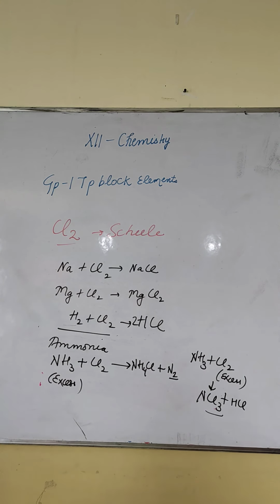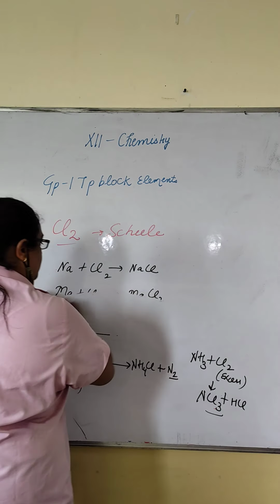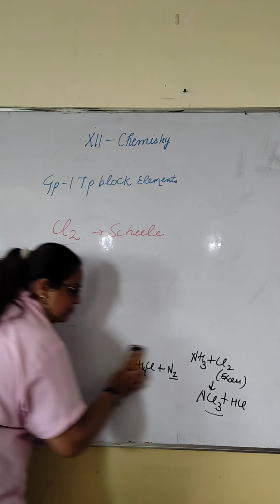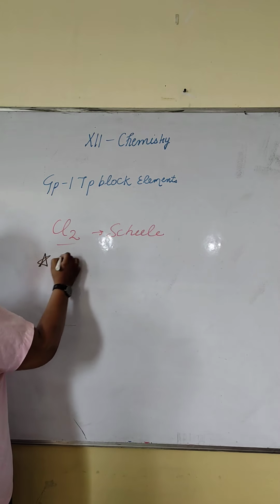It gives different products with cold and dilute sodium hydroxide and hot and concentrated sodium hydroxide. These are the important reactions.